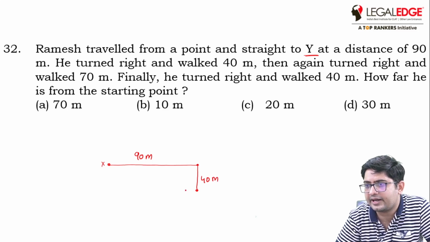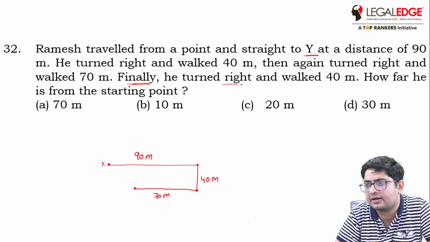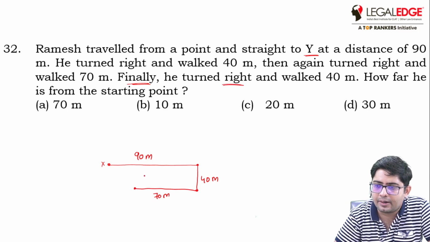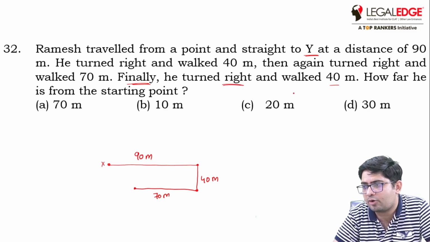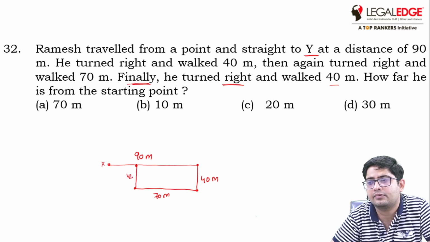Then again he turns right and walks 70. This is the final position. Finally he turns right again, which means north direction now, and walks 40.